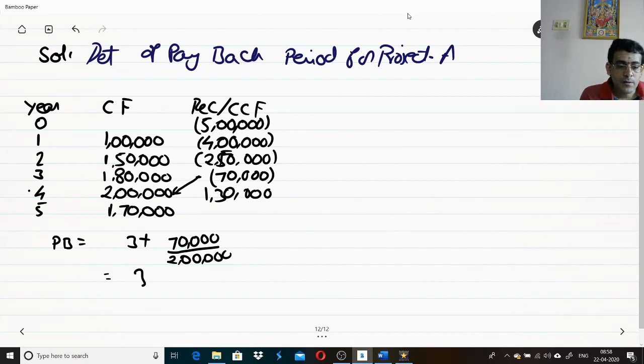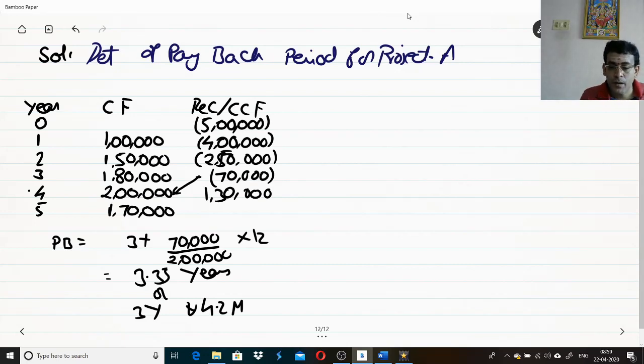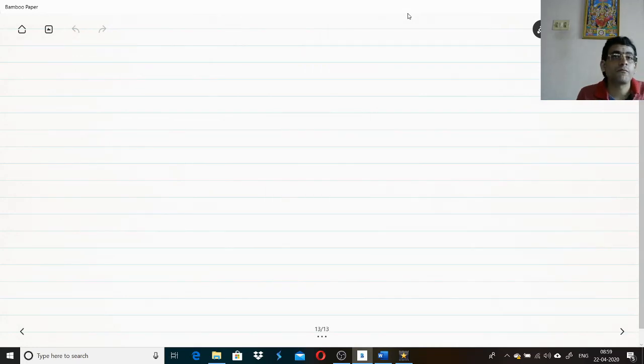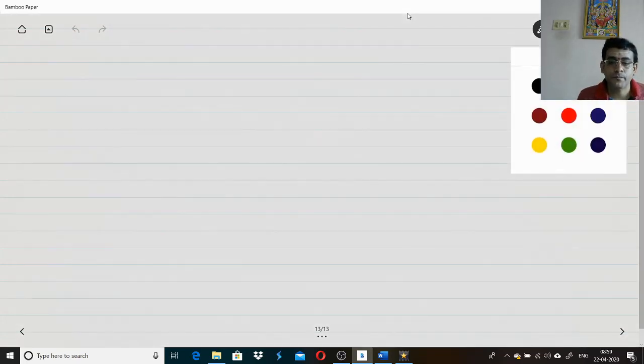So 3.35 years is your payback. If you multiply 0.35 by 12, that gives 4.2. So the payback period is 3 years and 4.2 months. That's the payback period for project A. Now we need to go and do it for project B. Let us see.